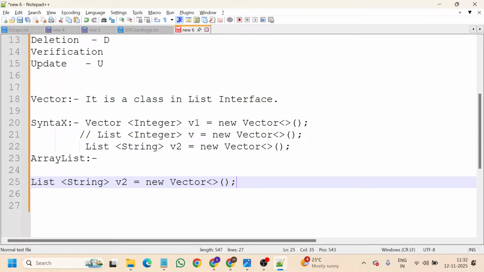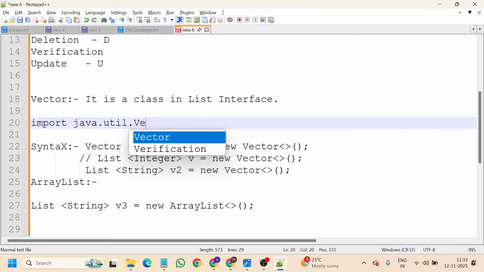When coming to this Vector, I will discuss Vector first. So add: dot add is a method to add the elements. Then dot retrieve. If you are not able to find dot retrieve, then go to dot get. The functionality of both methods is the same: to get the element, to fetch the details, and check whether it was included or not. If it is included, then it will get the value. Now dot delete, then dot remove. I think you are always aware of these methods, so no need to explain all of them.